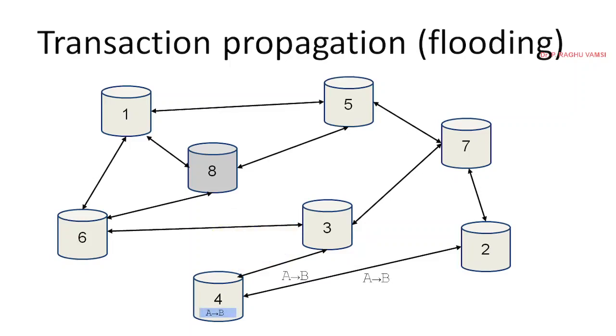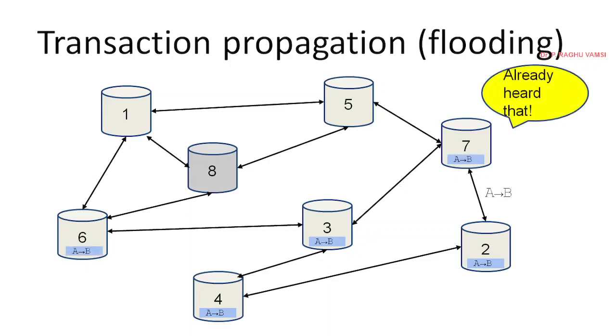First this transaction reaches its immediate neighbors like 3 and 2. Now 3 and 2 will record this particular transaction, and then flooding takes place again. This flooding goes on. The transaction A to B was already heard by 7 before 2 sent it from 3, so no problem, it is already updated. Then it won't do any copying again, it will simply forward to the next node.